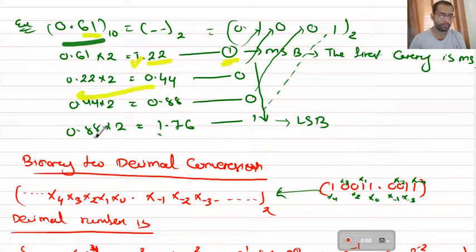Again, if you multiply 0.88 by 2, you will get 1.76. Now here you are getting a carry, meaning you are getting a number to the left of the decimal point. So here the carry is 1. Now if you go next, you have to multiply 0.76 by 2, and it will go on like this. It is a never-ending process, so where to stop?